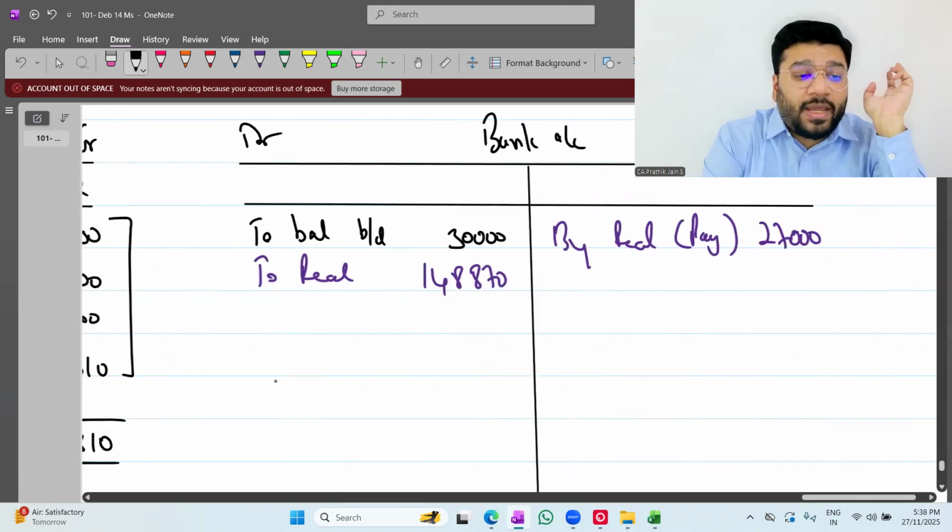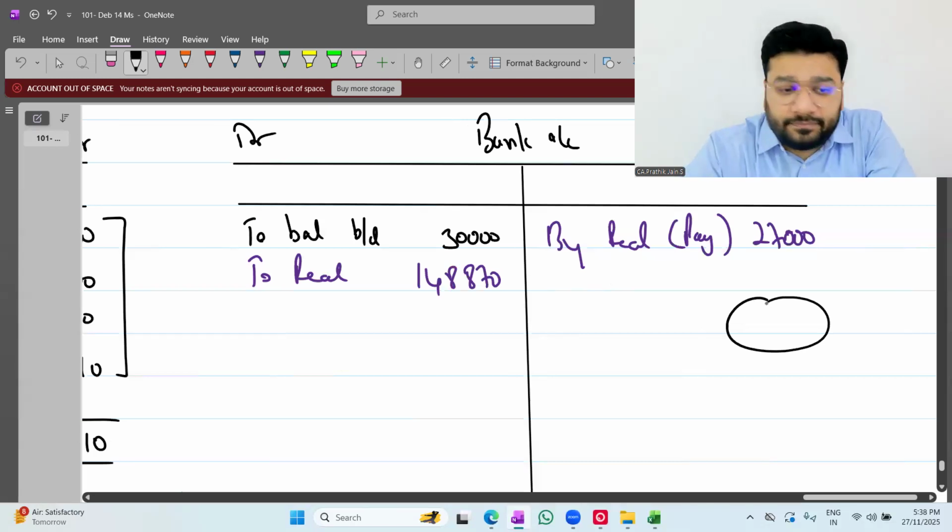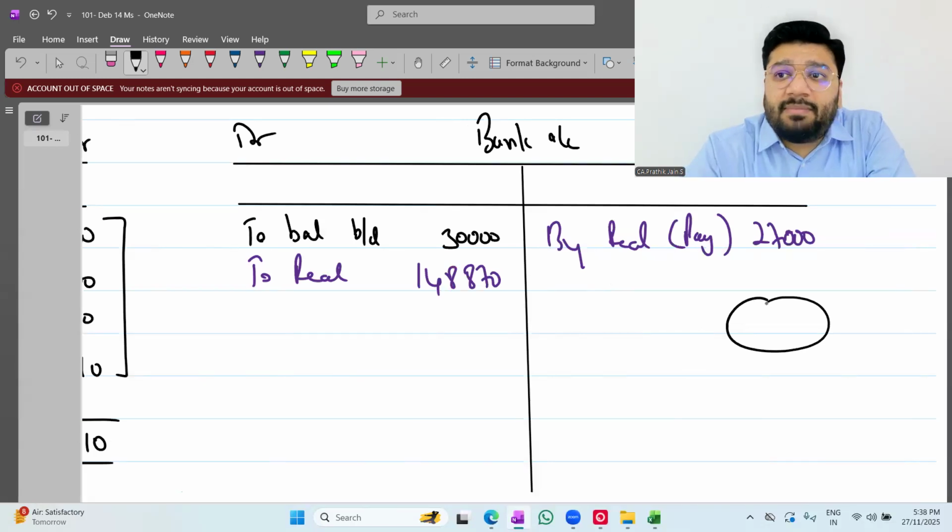1,51,870. Now, can you please check the balance and tell me what is the balance left in your bank? Same amount or different?